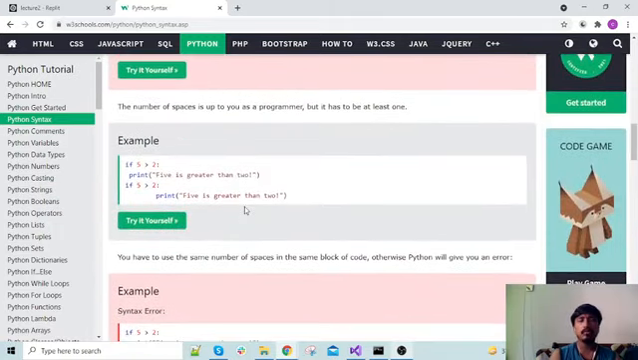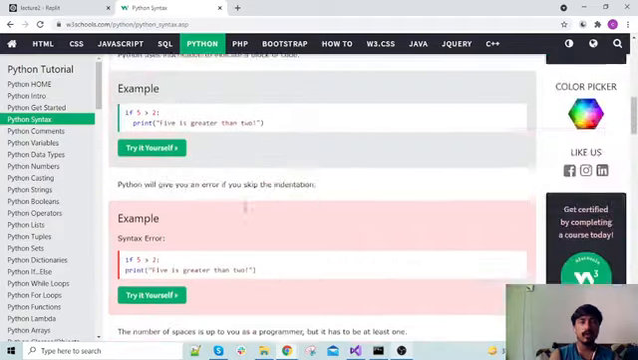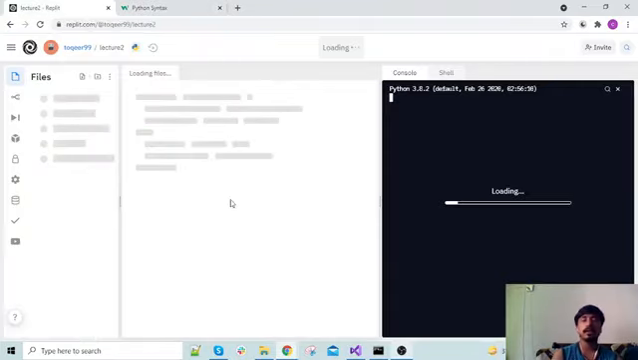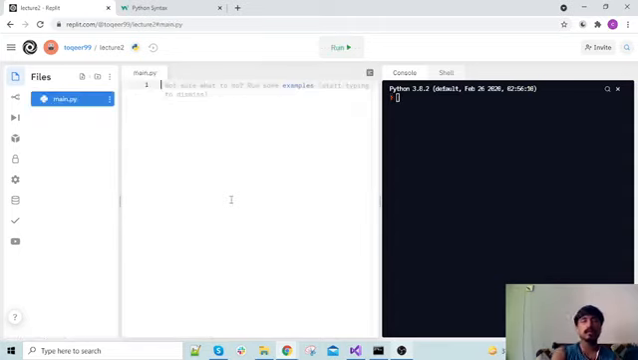We don't need to import the libraries at all in the start, and we don't need to write the driver functions, like in C++ we write the main. In Java we also write the main function, which is a driver function, but here we can just start by writing the program, like print.